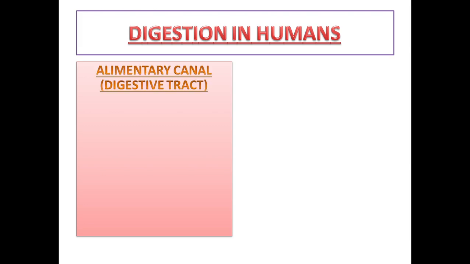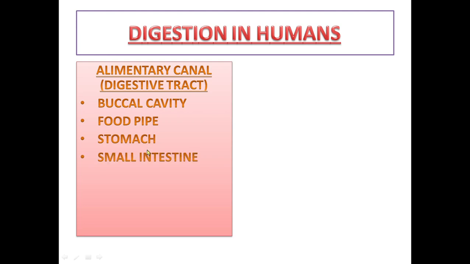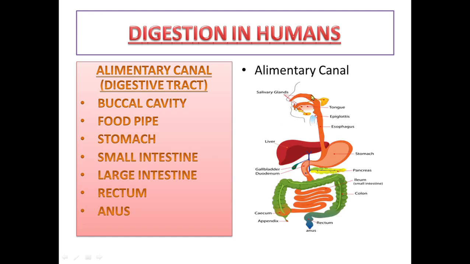There is alimentary canal, that is digestive tract, in all humans, which consists of buccal cavity, food pipe, stomach, small intestine, large intestine, rectum, anus. Here you can see the picture of alimentary canal. This is buccal cavity, this is food pipe, this is stomach, this is small intestine, and this is large intestine, rectum and anus. Now we will thoroughly learn about all these points in detail.